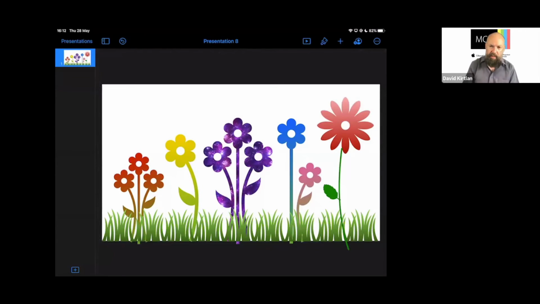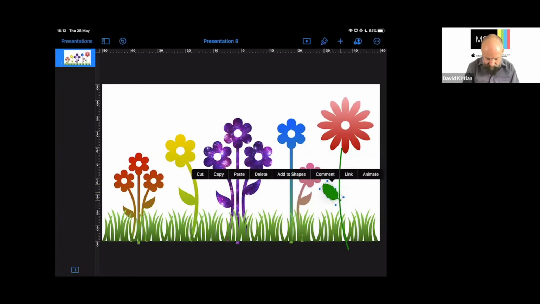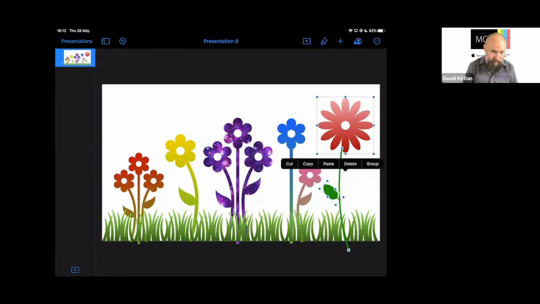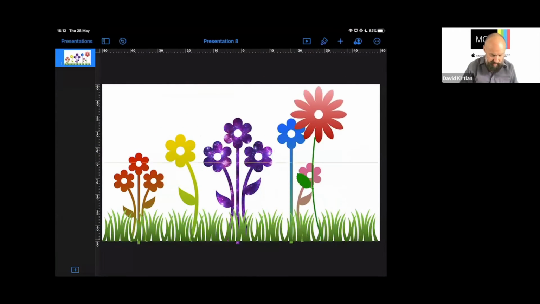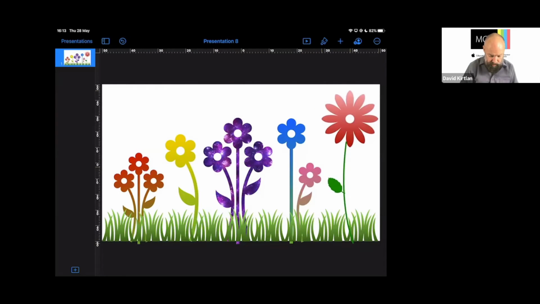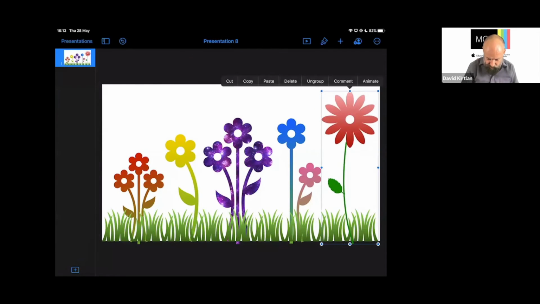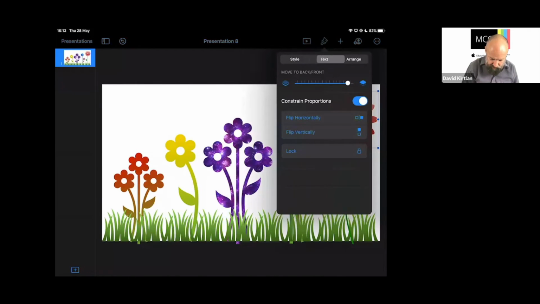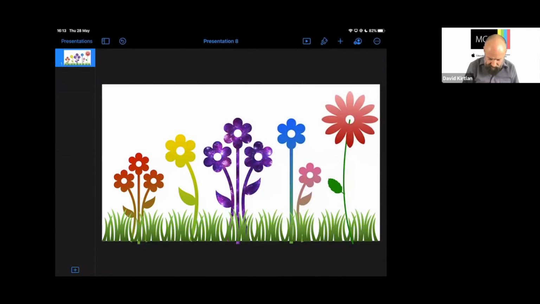So we've now got three separate objects. I could tap the leaf and hold it with my finger while I tap the other elements. And if I group those now with that menu there, they become one object that I can move around as I wish. I just want to ungroup those for the moment. I'm just going to tap it again and ungroup. I might actually group the stem just so I know that's staying together, but it leaves the flower on its own. It's popped behind the stem at the moment, so I can just go back to that paintbrush and pull it to the front so that I can see that there.